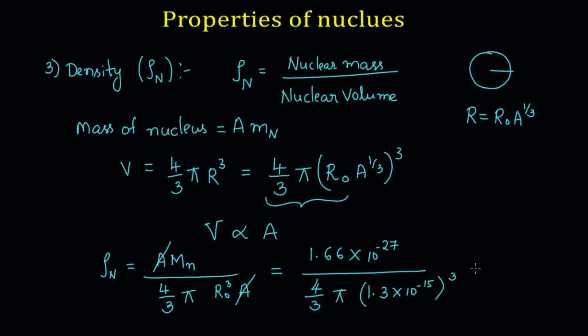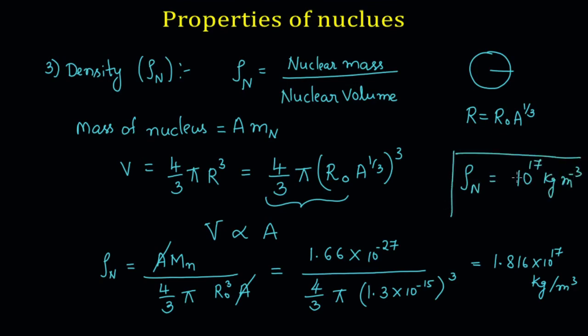Solving this, we get a value of approximately 1.816 into 10 power of 17 kg per meter cube. So the density of the nucleus is of the order of 10 power of 17 kg per meter cube, which is a huge value. So the nucleus is a very, very dense material compared to the atom itself.